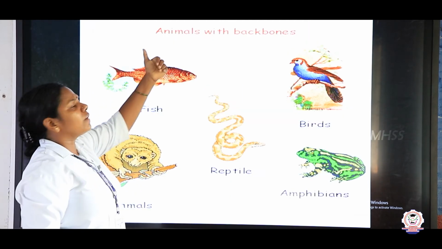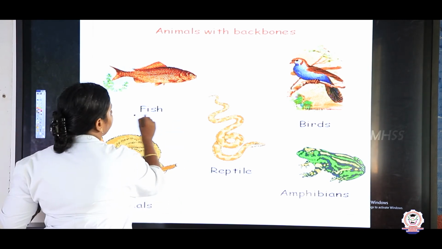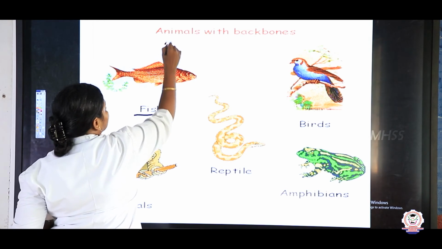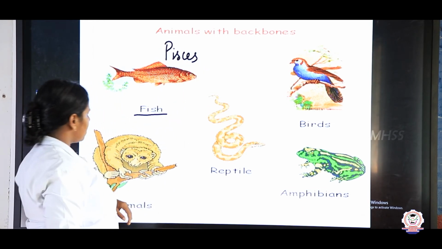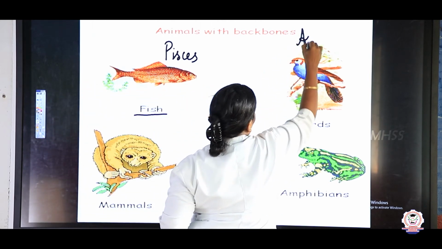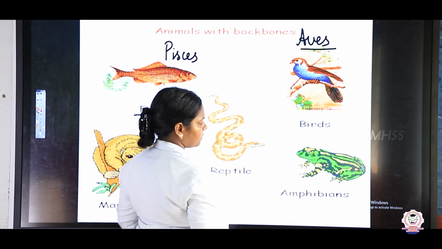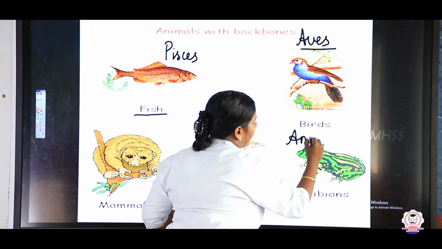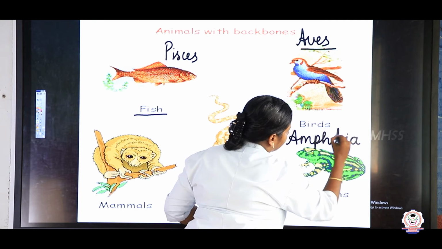So what are all the animals with backbones? Yes, fishes, right? All the fishes come under the class Pisces, and all the birds come under the class Aves, and all the amphibians come under the class Amphibia.